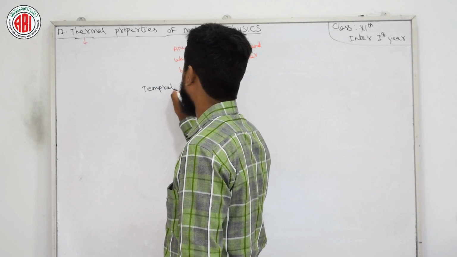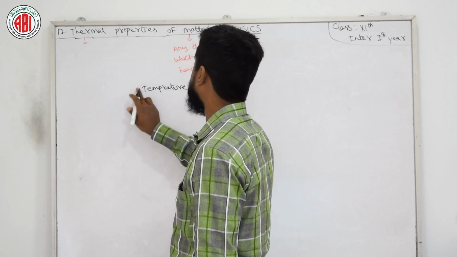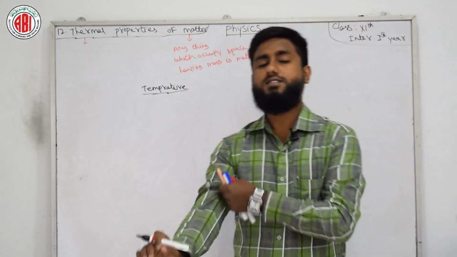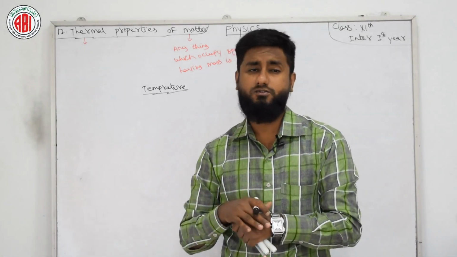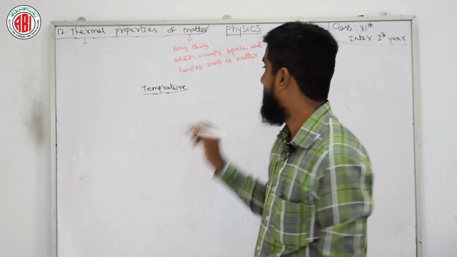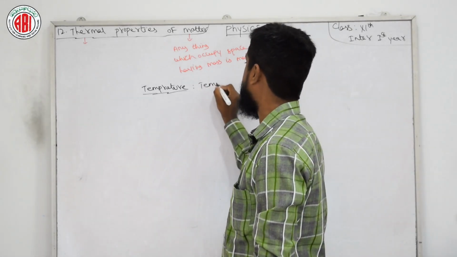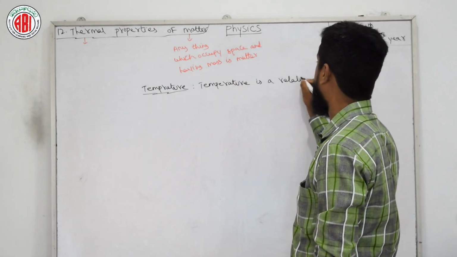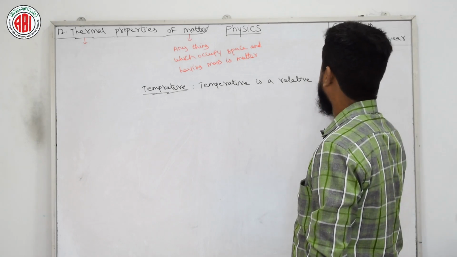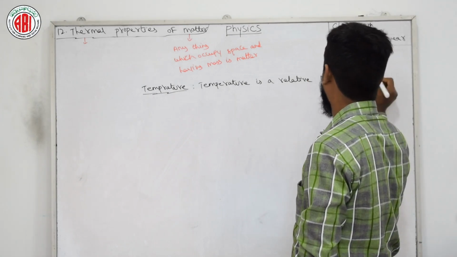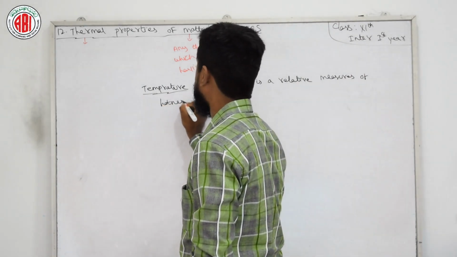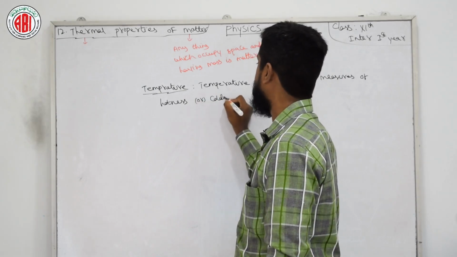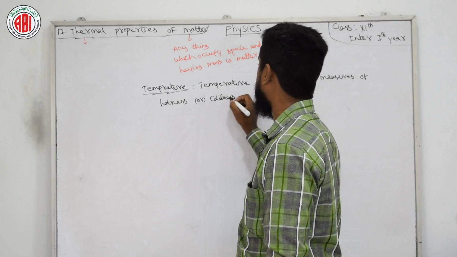Temperature. You can say details of temperature. What is temperature, what are its units, how is temperature measured, and what is the relation between the different units related to temperature. So you can say that temperature is a relative measure of hotness and coldness of a body. The definition is very easy, you can remember it also. Hotness and coldness of an object or body, whatever you can say.